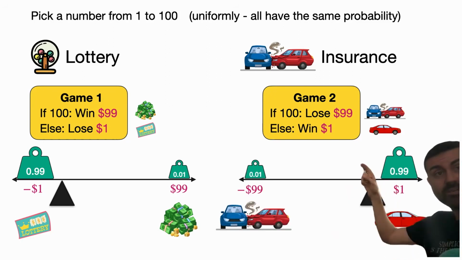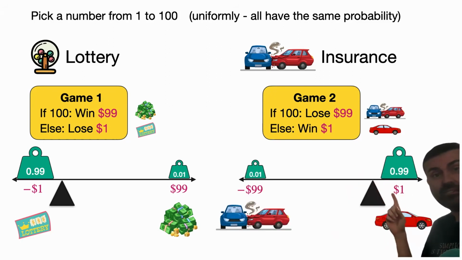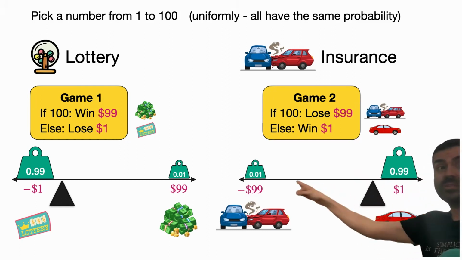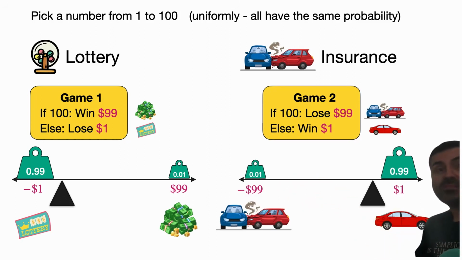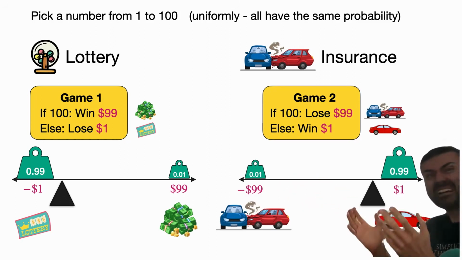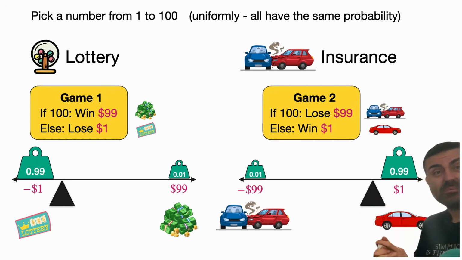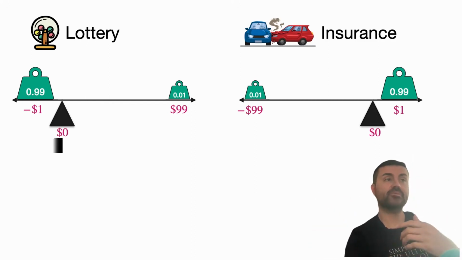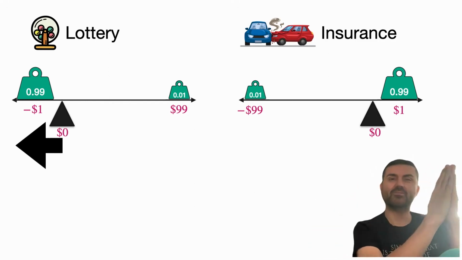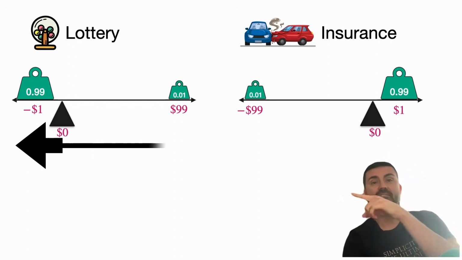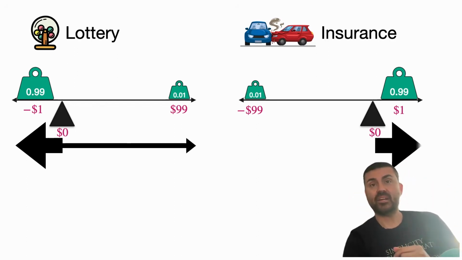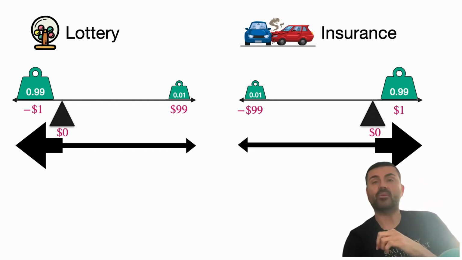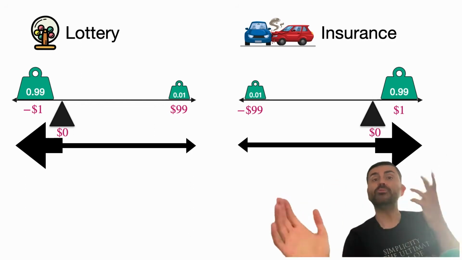And the other one is the other way around, because you have a 99% probability of winning $1, which is if you don't crash and you didn't have your insurance. But unfortunately, you have a 1% probability of losing $99, because if you crash and you didn't have insurance, then that's a problem. So how do we tell these two games apart? Well, they have different skewness. They're skewed in different directions. The first one has most of its weight very close to the left and a very, very far weight to the right. And the second one is the opposite. Everything is to the right and a really, really far away small weight to the left. So they're skewed in different directions.